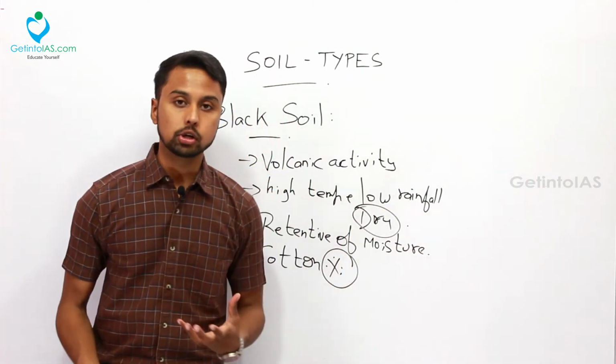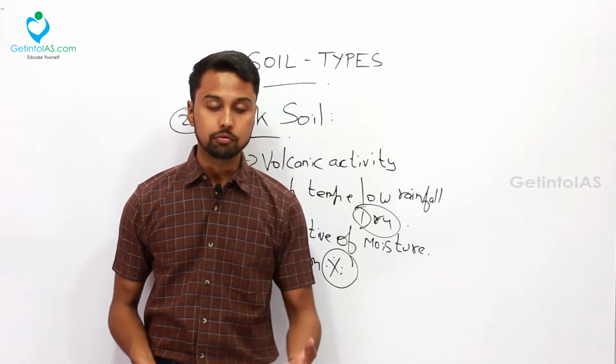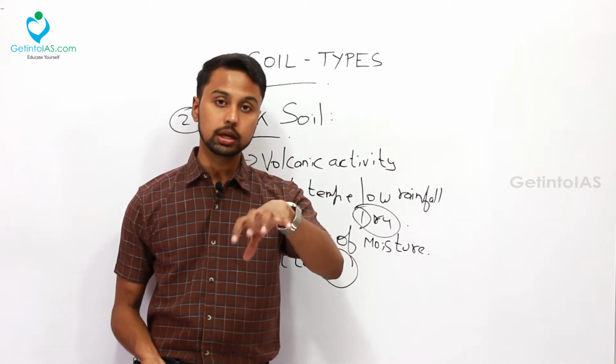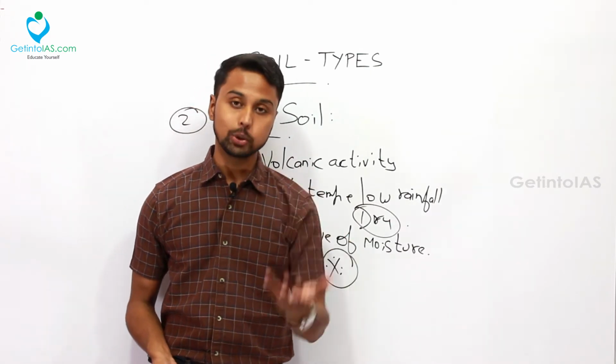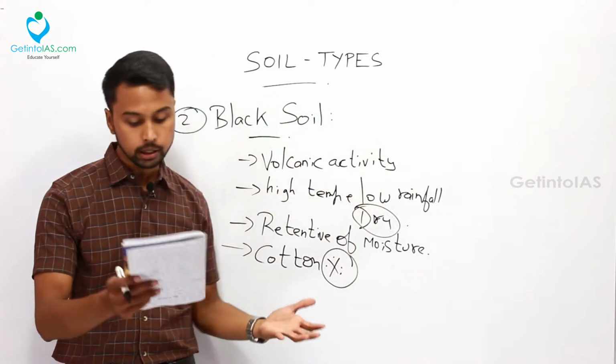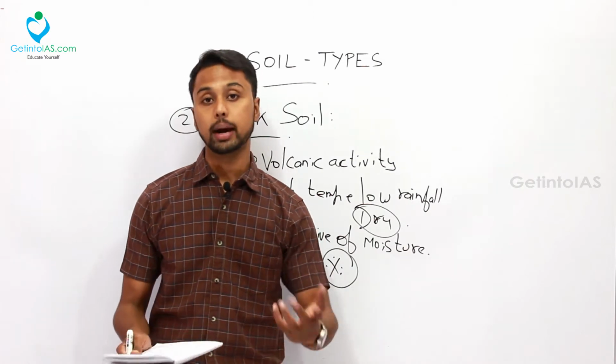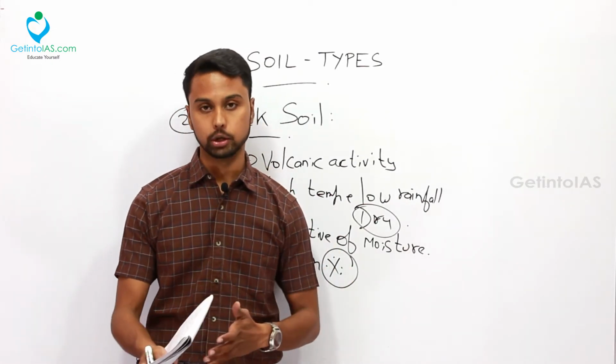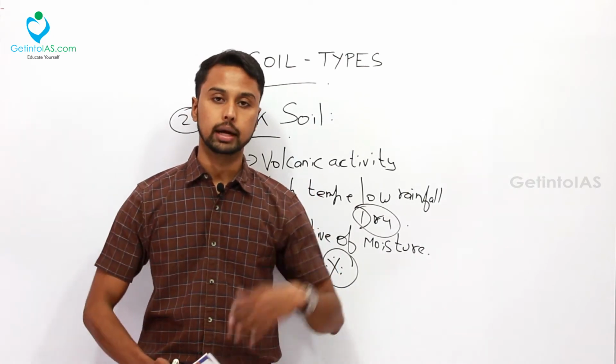Since this black soil retains moisture, without adding any chemical fertilizer or manure, this soil is always fertile. That's why you can find crops like cotton, wheat, jowar, tobacco, rubber, everything growing in this black soil without adding any fertilizer or manure. So that is about your black soil and alluvial soil.